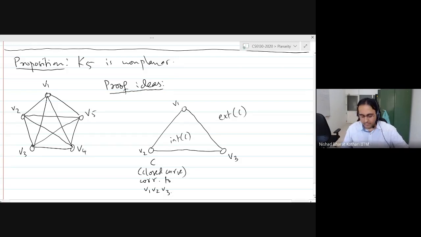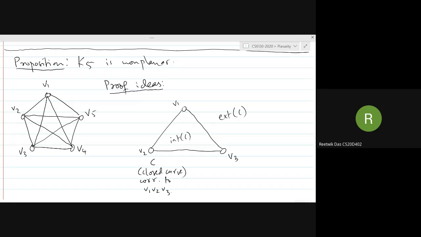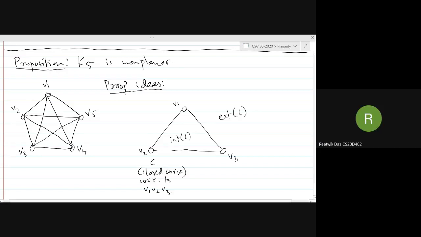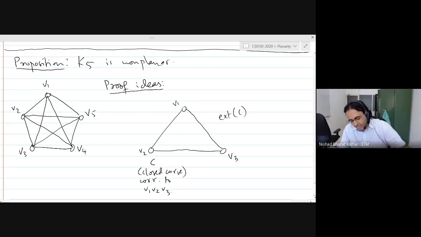Okay, now proceed. Now I have to still place 2 vertices, right? So I'll place one in the interior of C and one in the exterior of C. Why? Why not? We don't know. Maybe we can place both of them in the interior. Why not? If we place both of them in the interior, let's say we place first V4 and connect everyone to V4. Okay, so let's proceed step by step. We can put V4 on the inside, and you are saying we connect V4 to each of these.